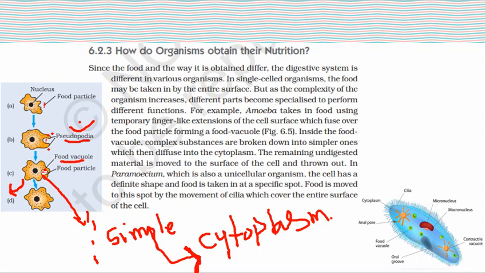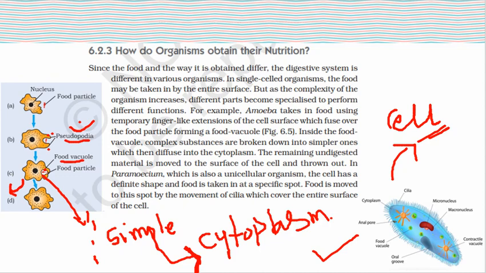Now, the paramecium is also a unicellular organism and has a definite cell shape.